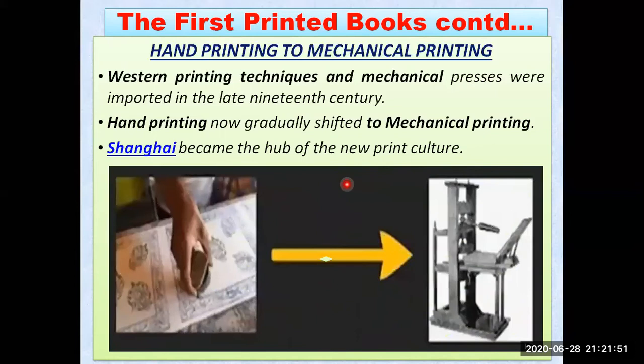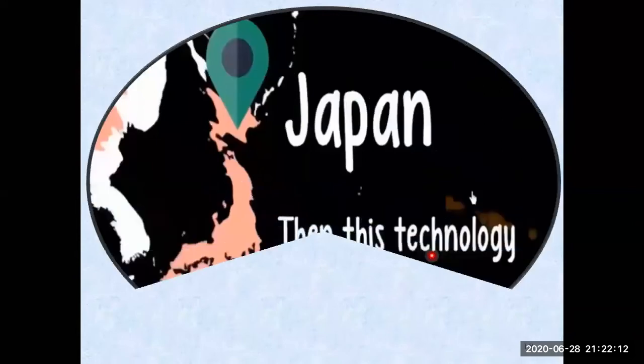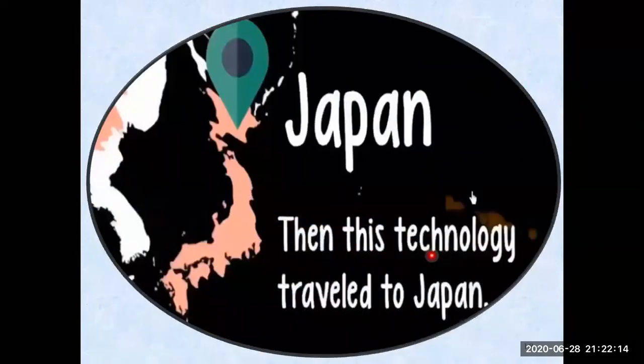You can see over here that hand printing changed to machine printing. People invented a lot of technologies and machines so that they could do the printing with the help of machines. You can see this with the help of the arrow dash. So okay, let us see where that printing technology has traveled from China.